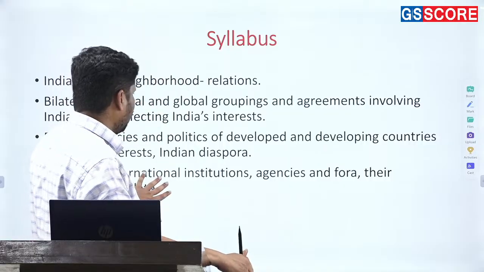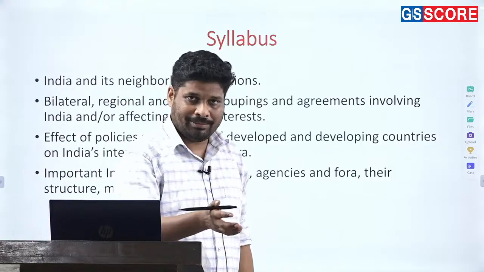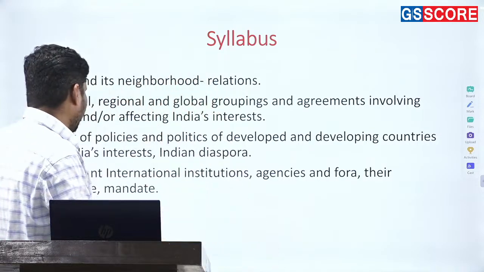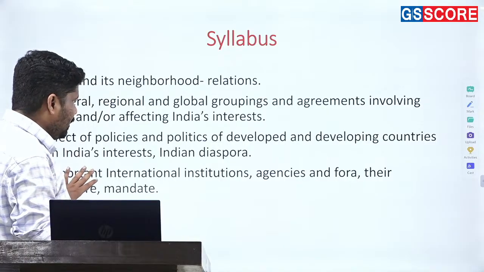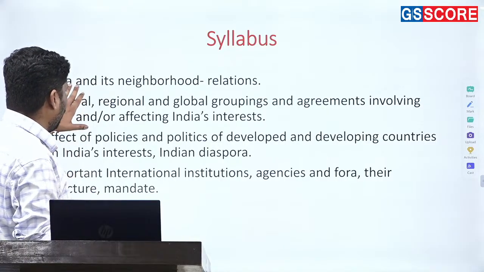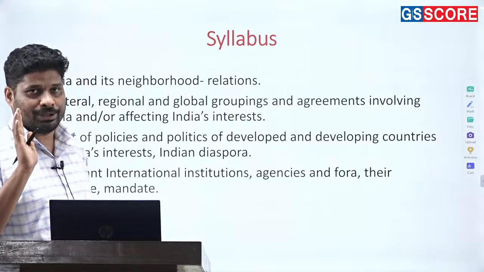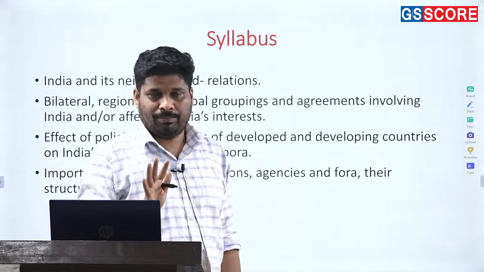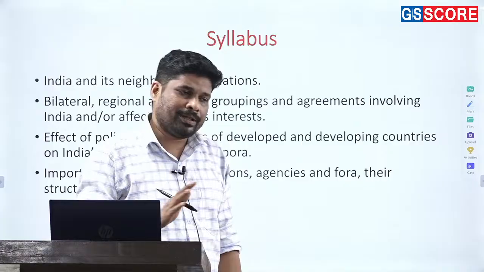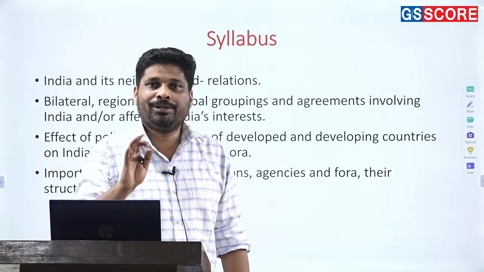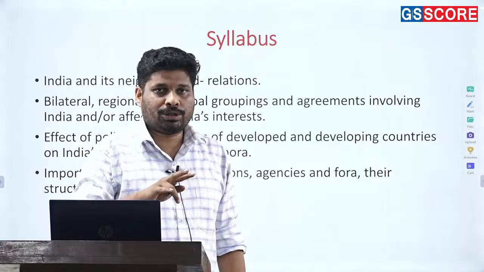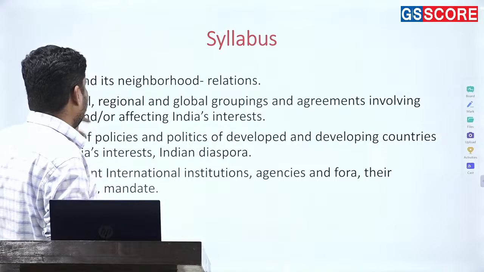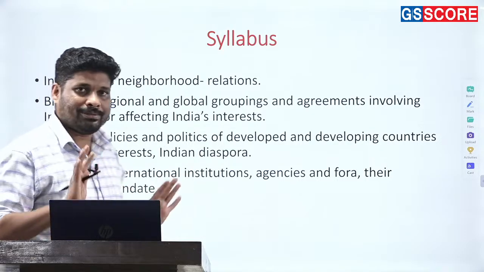This is our syllabus. More or less you know about it. Those who are writing mains this year obviously know about it, and those writing next year could also have a quick look over it. On each pointer of the syllabus there is one question. IR in paper 2 consists of 50 marks, and for the last many years the questions have been coming for 50 marks only. Two questions will be 30 markers and two questions will be 10 markers, and compulsorily one question will be from each of the pointers. So all the pointers basically become easy.